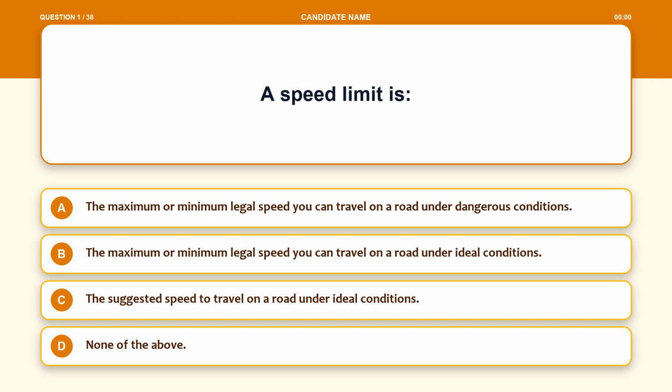Question 1. A speed limit is: Option A, the maximum or minimum legal speed you can travel on a road under dangerous conditions. Option B, the maximum or minimum legal speed you can travel on a road under ideal conditions. Option C, the suggested speed to travel on a road under ideal conditions. Option D, none of the above.